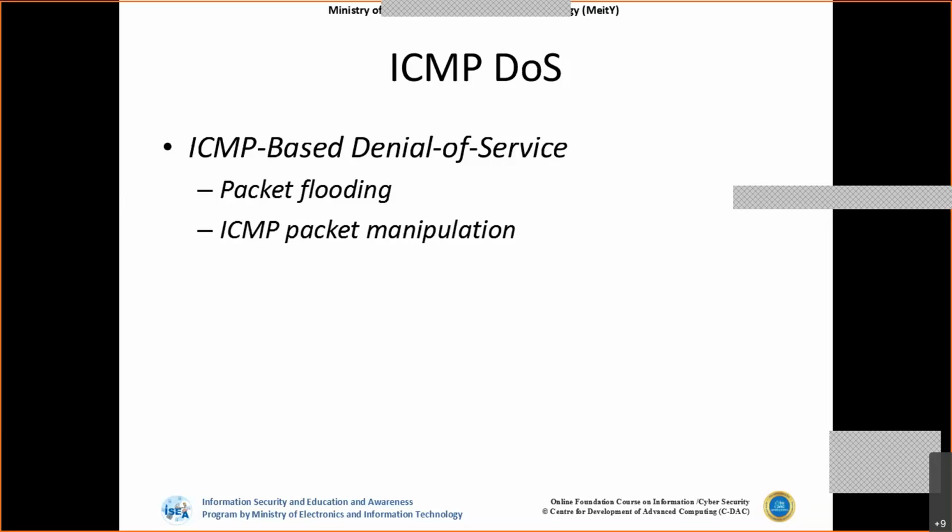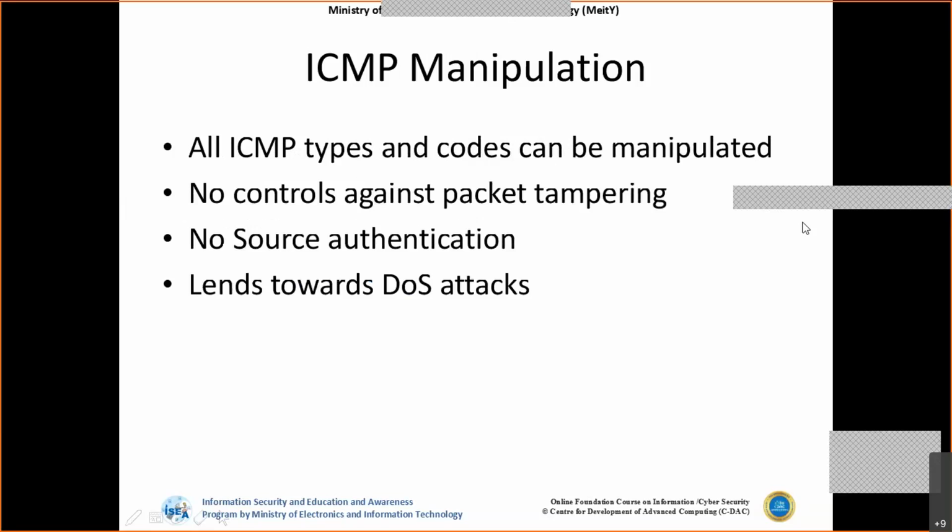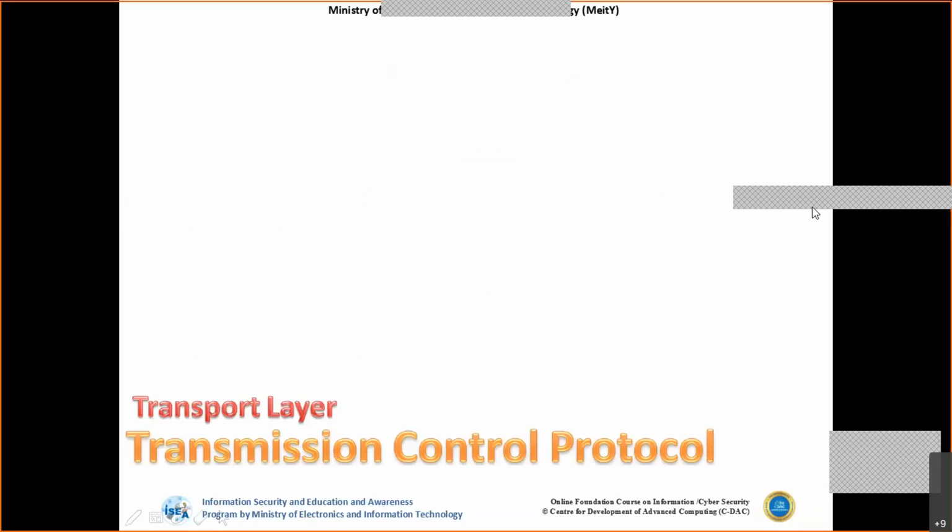So similarly, in DoS also, if we keep on putting a lot of information that is more than the value of the storage or the registry values, then it keeps on overflowing with the information that is coming in. So that is where most of the denial of service attacks are possible. In that we can also use ICMP as one of the attacks where this vulnerability can be exploited. Okay, again we have a lot of manipulation.